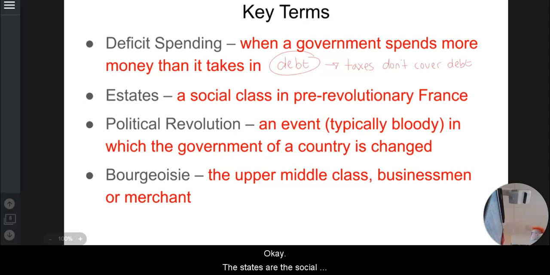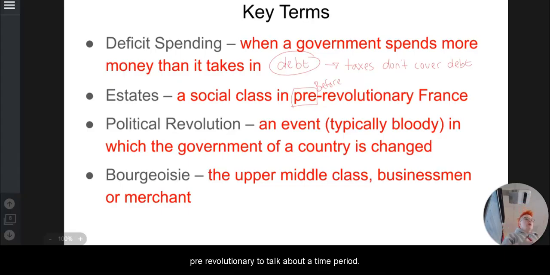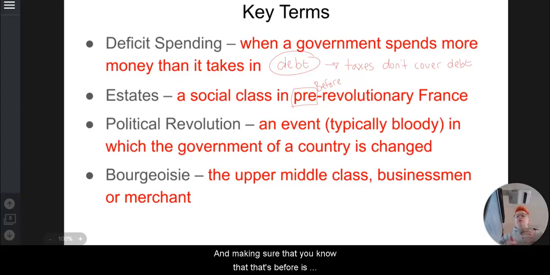Okay, estates are the social class in pre-revolutionary France. Please remember that this PRE tells us that it's happening before. The Regents is famous for using pre-World War I or pre-revolutionary to talk about a time period, and making sure that you know that that's before is going to be helpful. So these estates are these social classes.